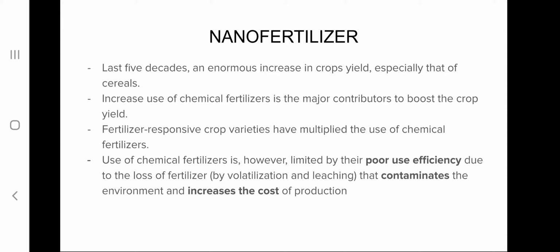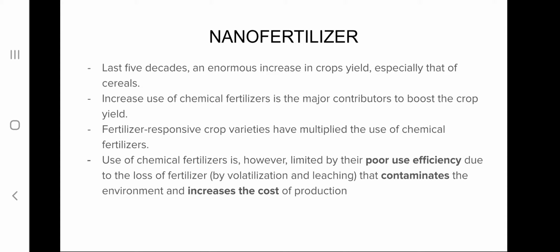So the increased crop yield is a result of increased use of chemical fertilizers, and also the utilization of crop varieties which are fertilizer responsive. So these two factors have led to an enormous increase in the crop yield.